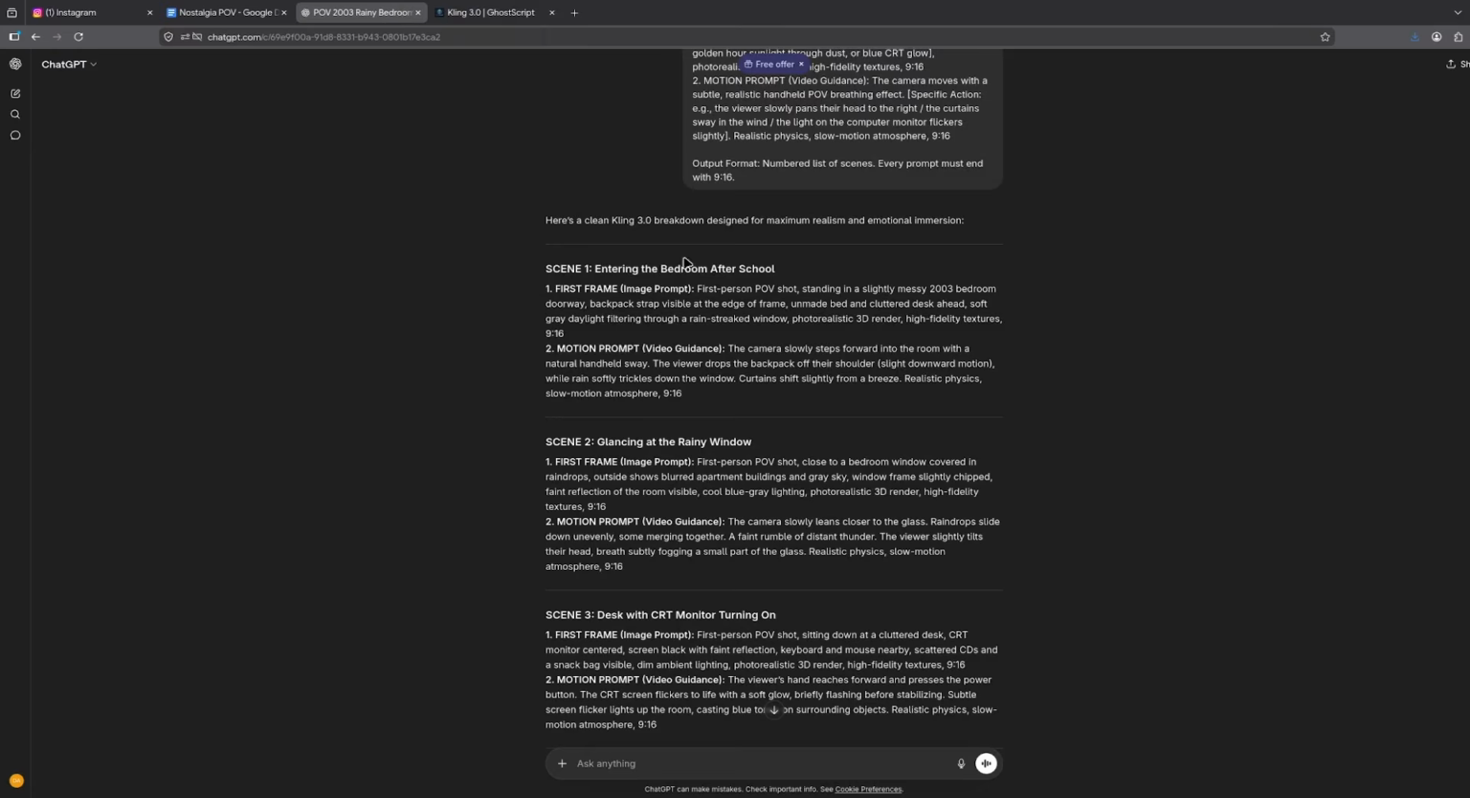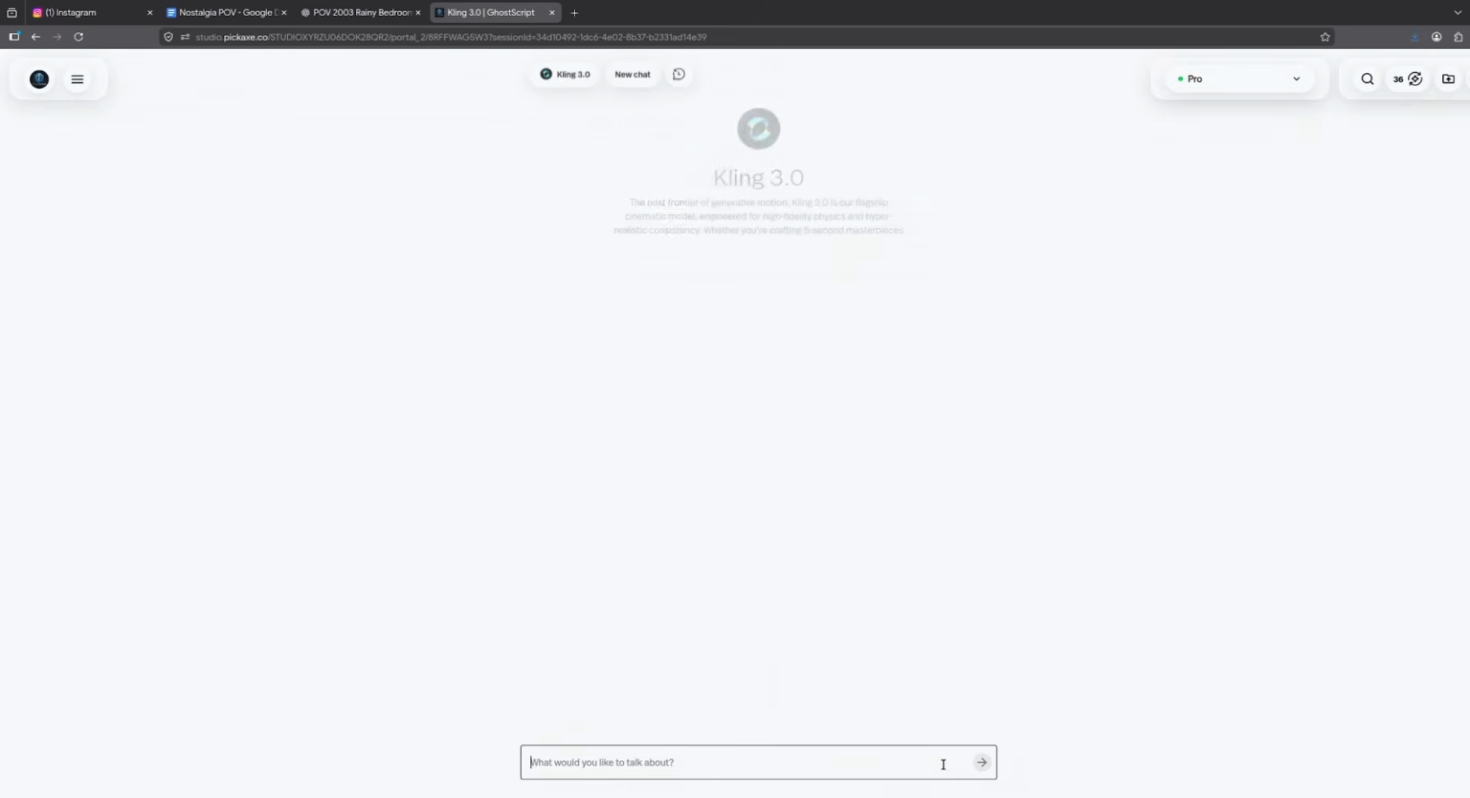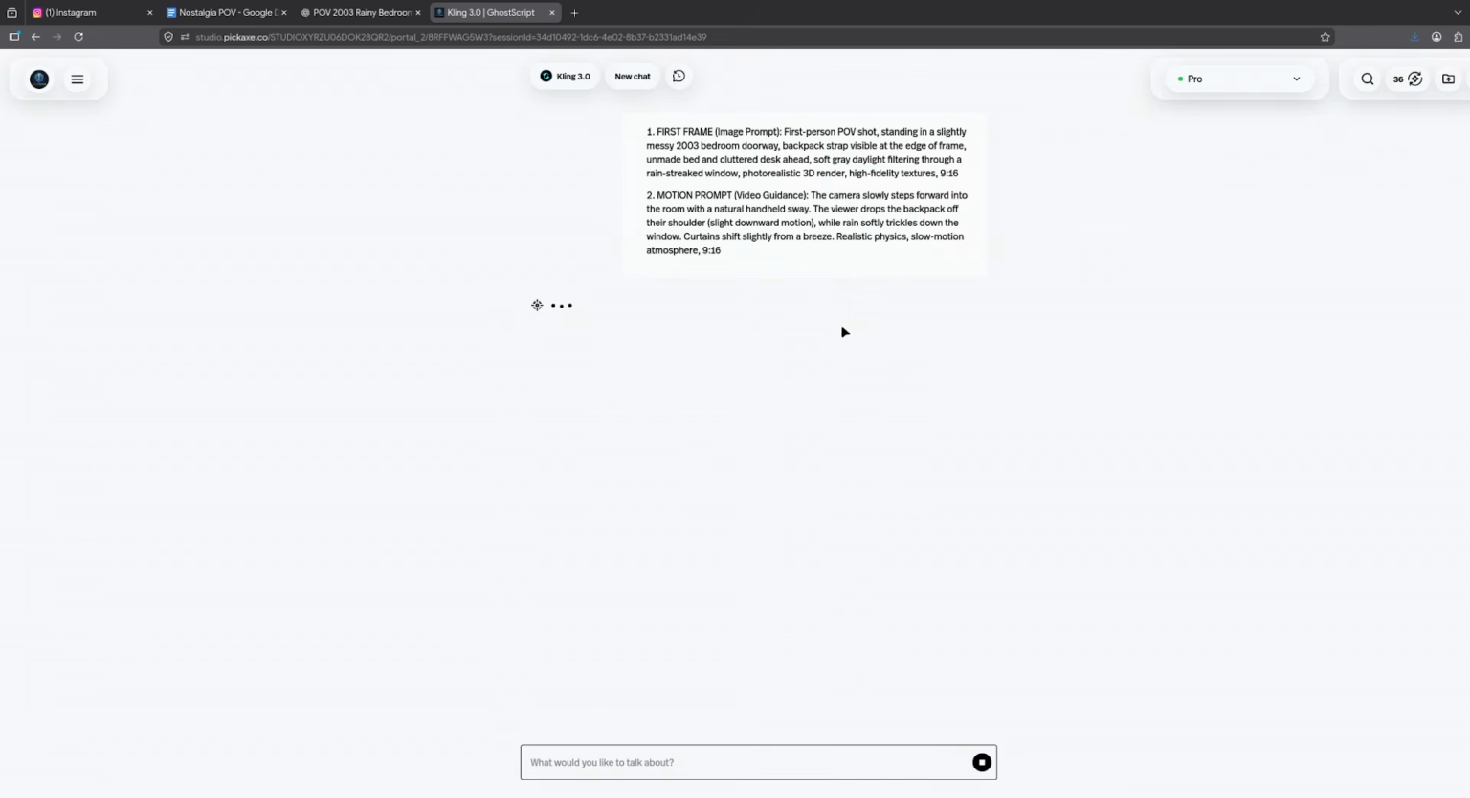Once you are inside the Kling interface, make sure you are on the Video Generation tab. Look for the prompt box at the bottom of the screen. Go back to your ChatGPT tab and copy the first frame image prompt for your first scene. Paste that text into the Kling prompt box. Click the Generate button and wait for the AI to process the request.